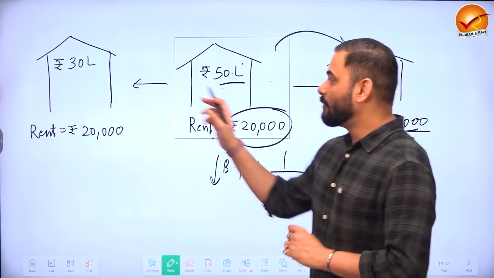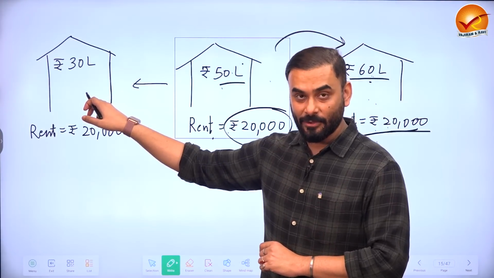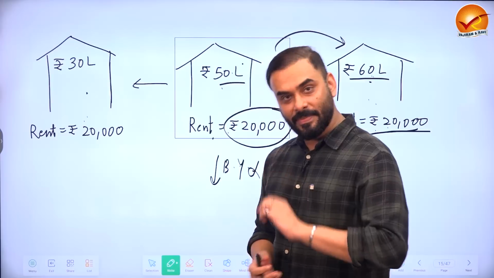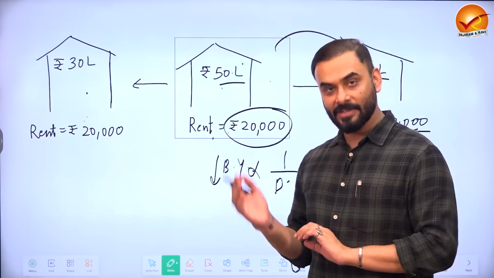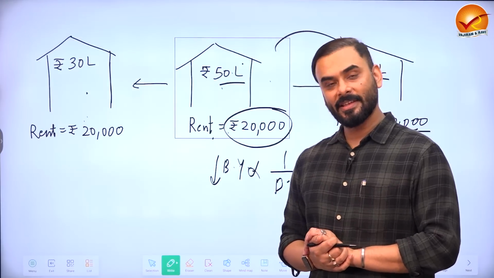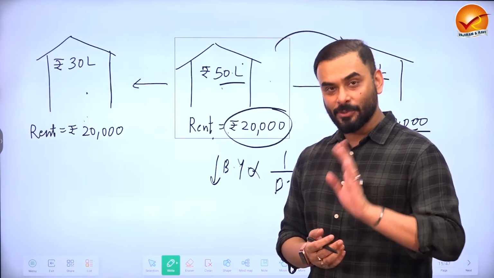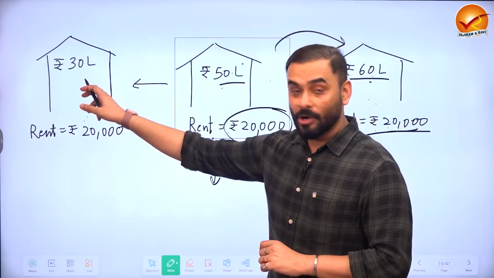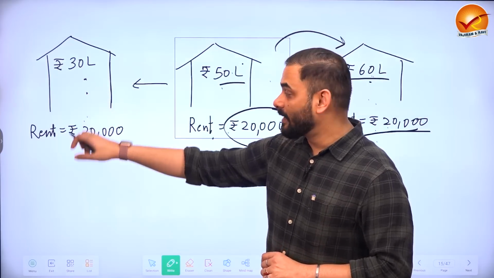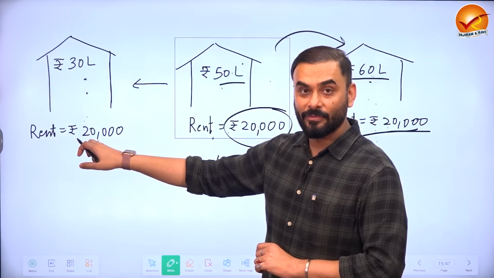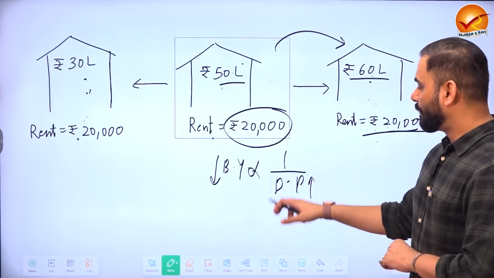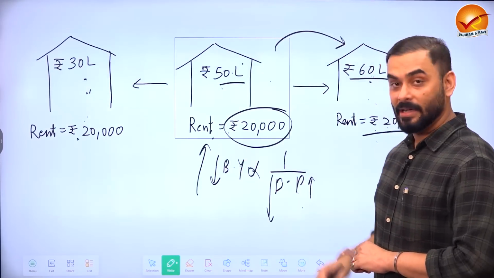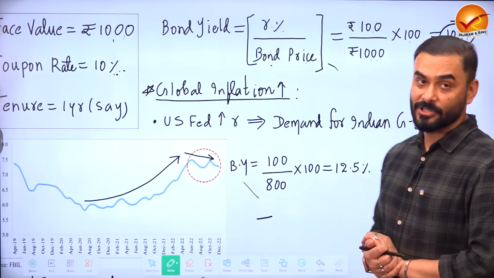But when you sell your house to somebody for 30 lakh rupees, those people who are on rent are still paying 20,000 rupees rent, because in the short term nothing is happening, but there is a rumor that this area will also be very polluted. So you just sold the house. The person who bought the house for 30 lakhs from you is now getting 20,000 rupees rent, which means yield has increased. So whenever the price goes down, the yield goes up. The same thing is with the bonds.